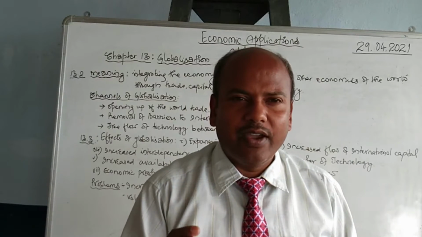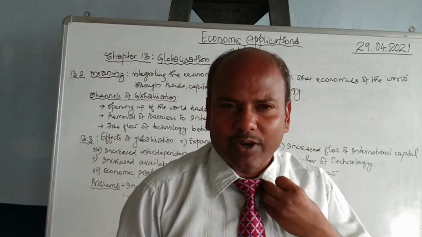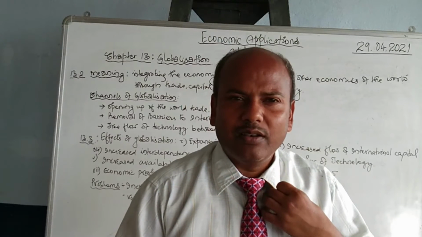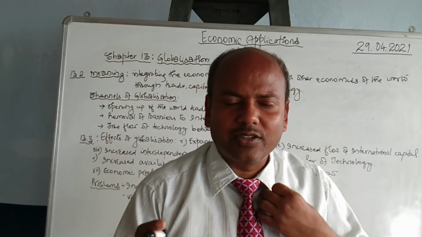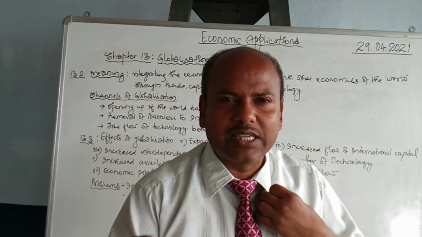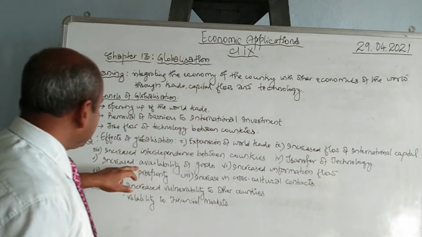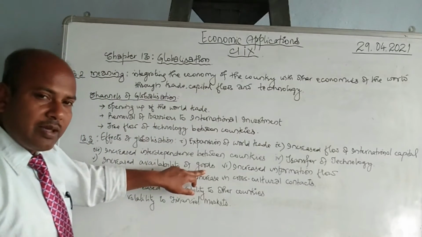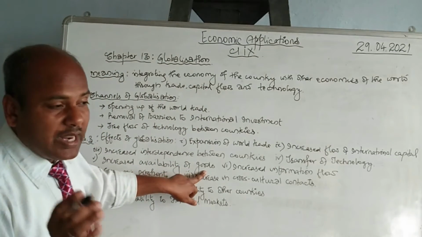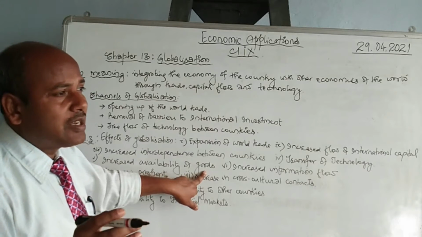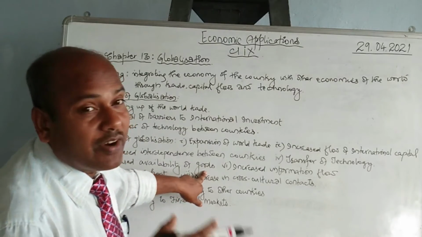This will be a very, very conducive environment for the consumer. Those people whose taste is not met by the producers of the biscuit in India, they may buy the biscuits produced elsewhere. So this is the increased availability of goods. Goods are available now in plenty and as well as in many varieties.